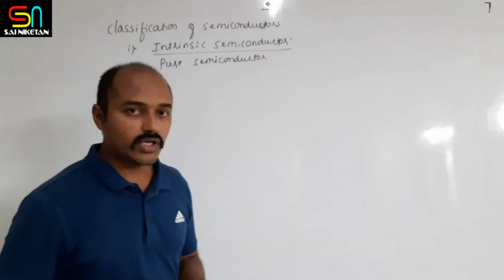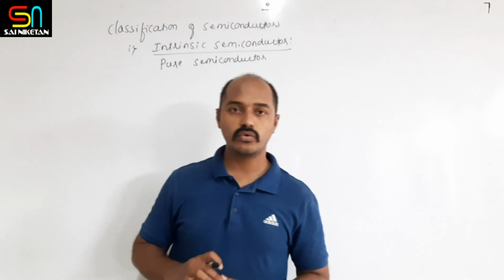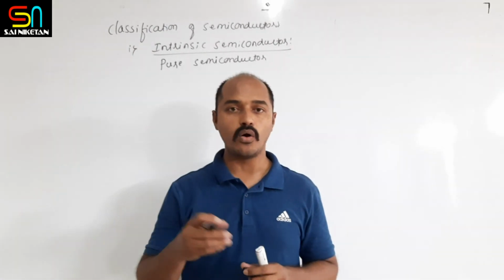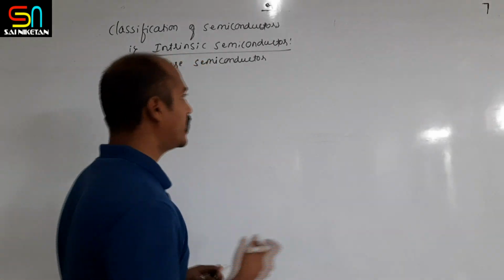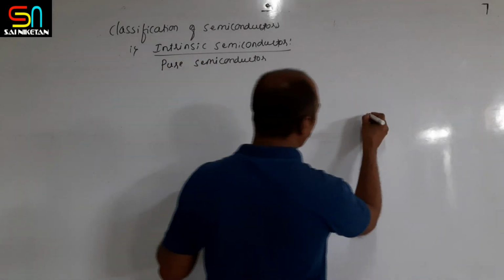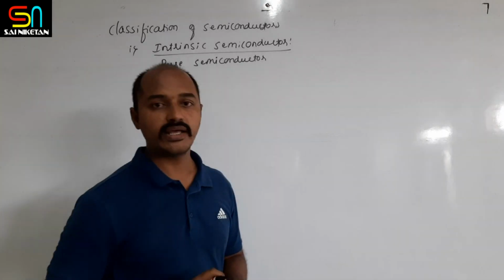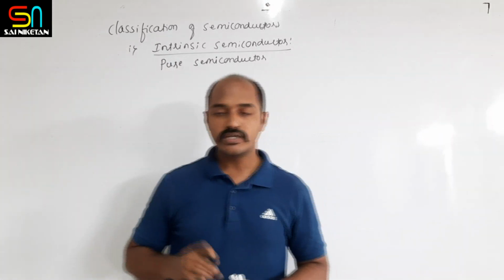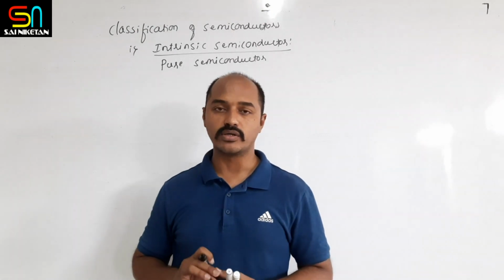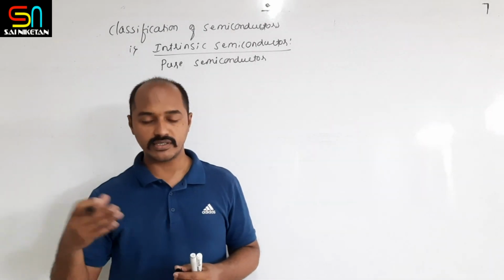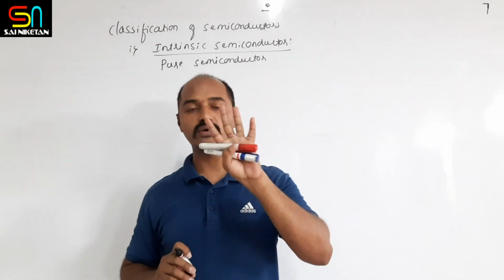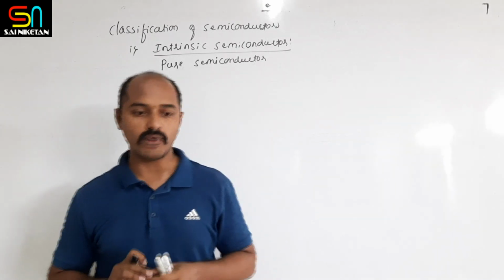We shall see here, if it is a pure semiconductor, how the conduction takes place and how it becomes a conductor or an insulator. If you take the example of a germanium crystal, germanium is tetravalent. Tetravalent means it has 4 electrons in the valence band.